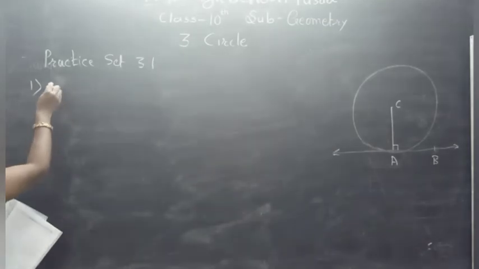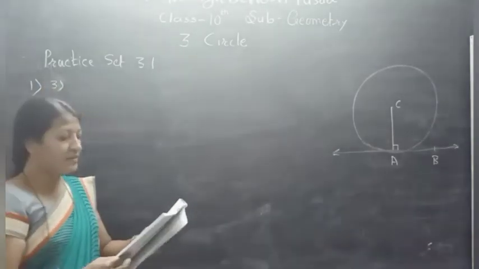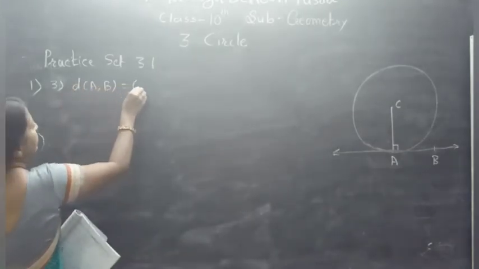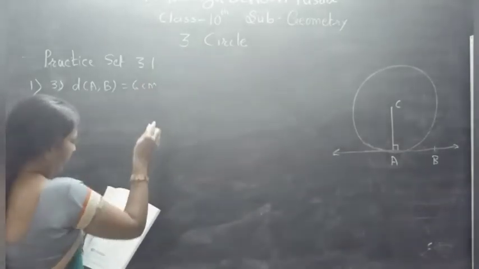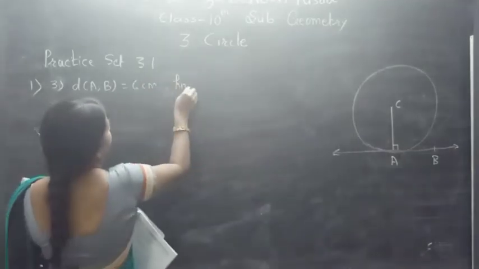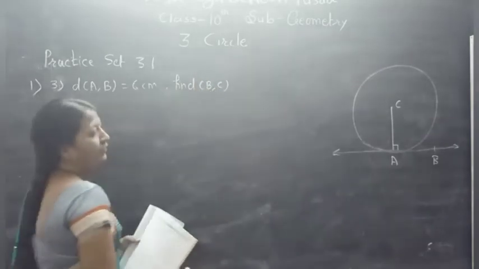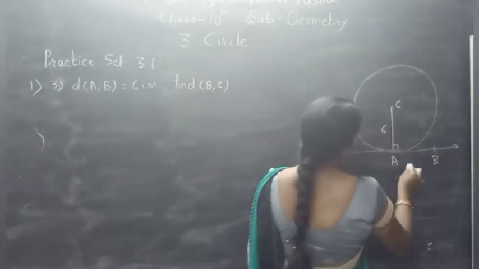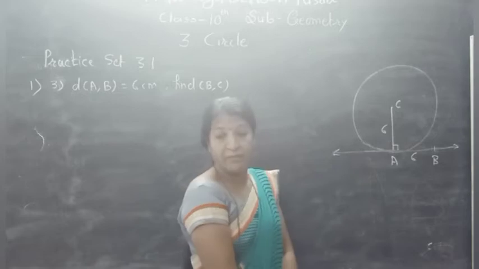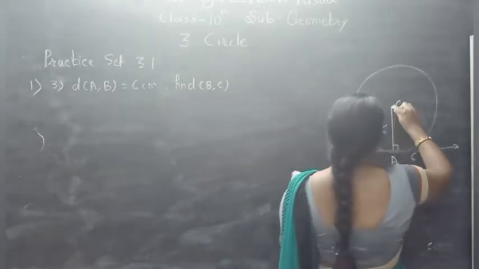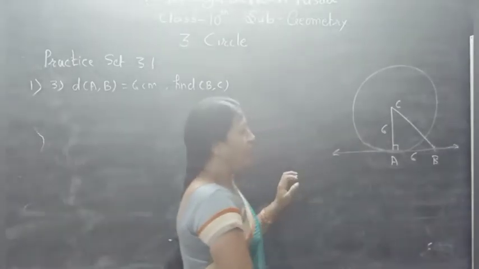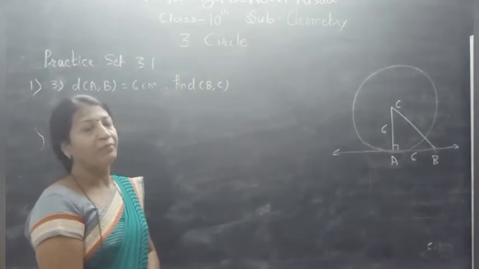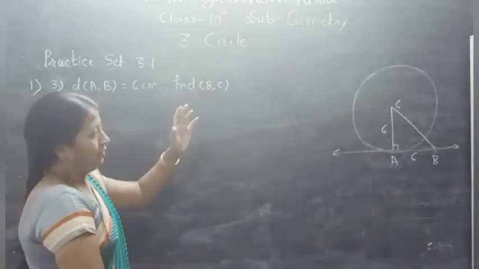Now, third sub question. Distance AB is equal to 6 centimeter. Find BC. Okay, AB is given as 6. CA we know is the radius, it is 6. We have to find out CB or BC. You can read it both ways. So in this way we can join BC, and we know that triangle CAB is a right angle triangle, and by using the Pythagoras theorem we can simplify CB.